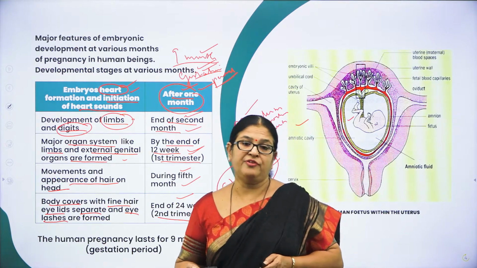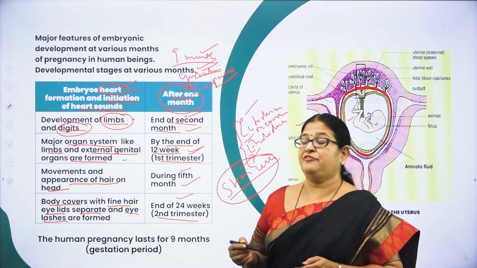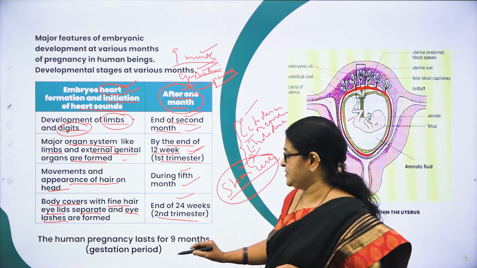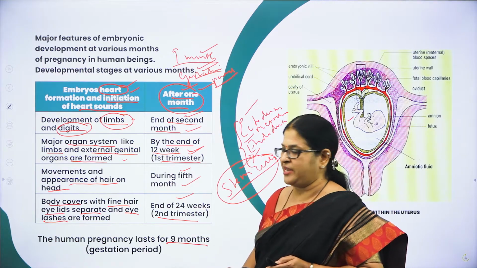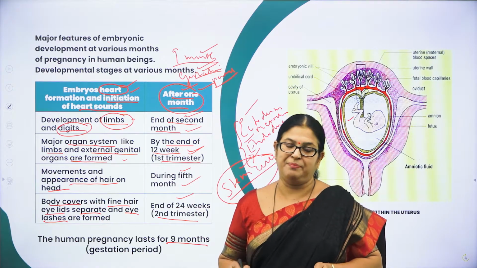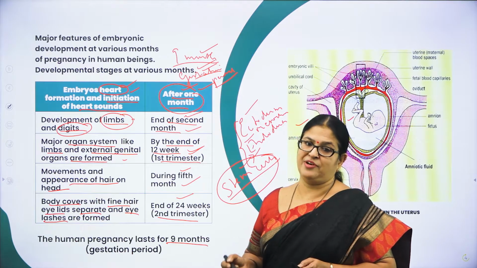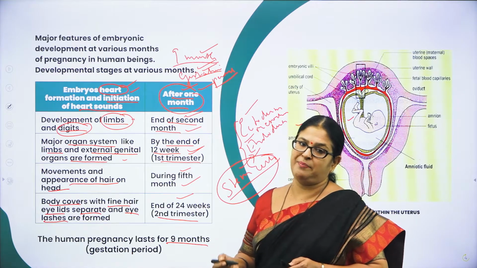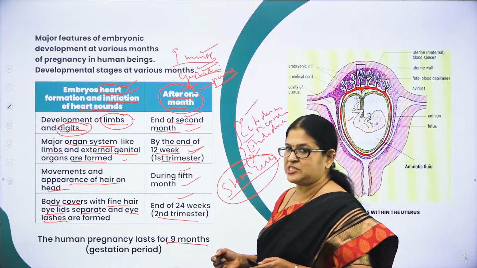By the end of the 9 months of pregnancy, the fetus is completely developed. As I said, the gestation period is 9 months. So by the end of 9 months, the fetus is completely developed and now it is ready to be delivered. So now the delivery of the baby, or delivery of the child, takes place, right?